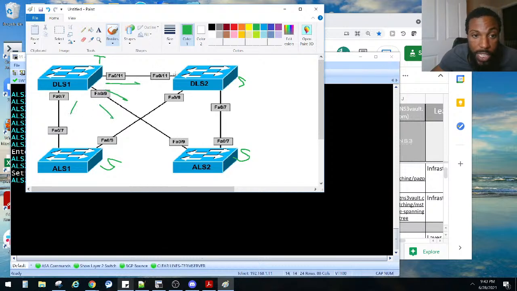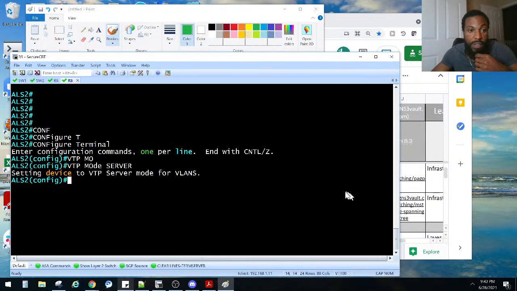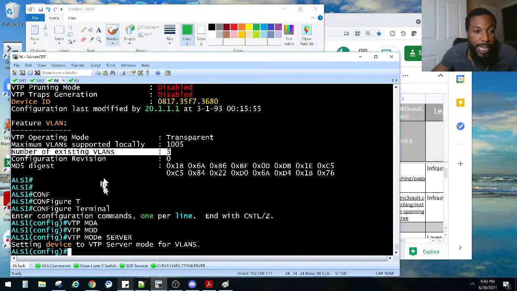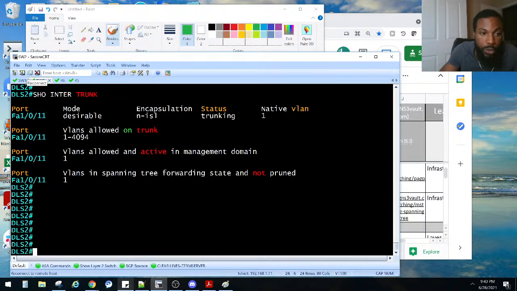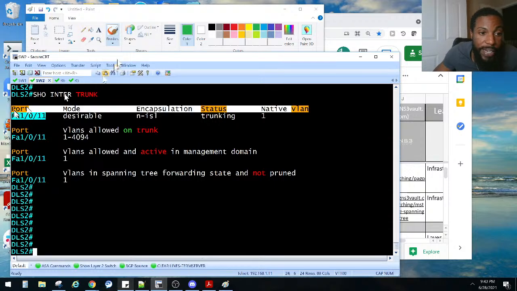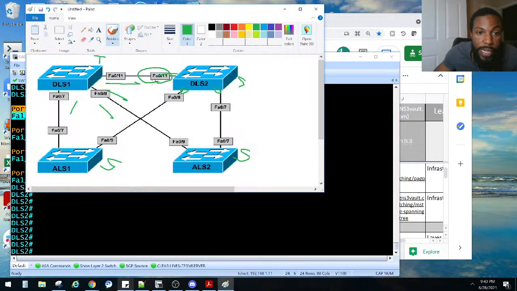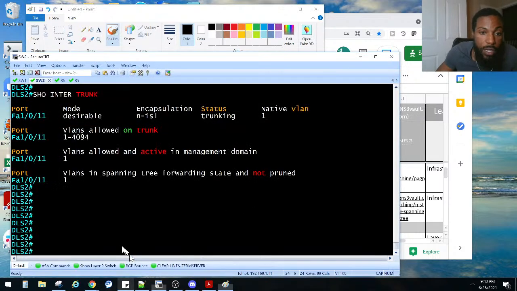But right now, only this one is trunking. So this guy's not trunking, nor is that guy trunking. Why not? Let's see. What do we make 0/9 and 0/7 as? We've got a little bit of troubleshooting before we do all of that. Let's go to DLS2 real quick. DLS2 has only FA0/11 trunking, right? So only this guy right here is trunking. We need to make that guy trunk and that guy trunk. Why is that? He needs to actively become a trunk.